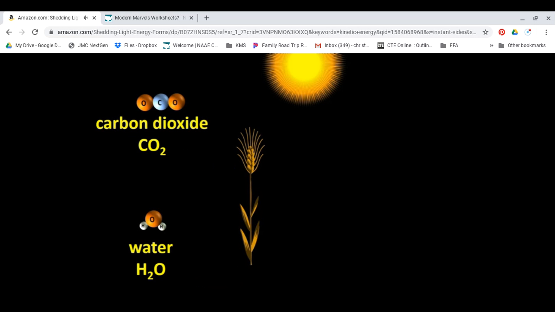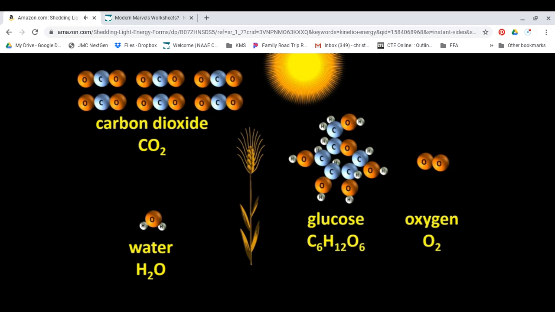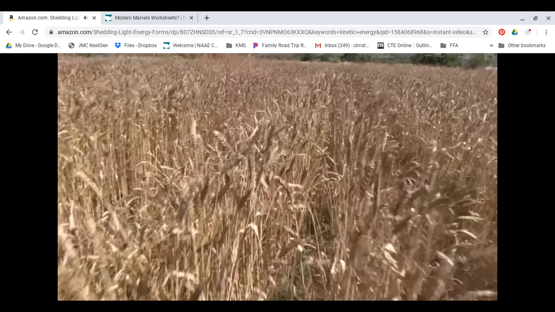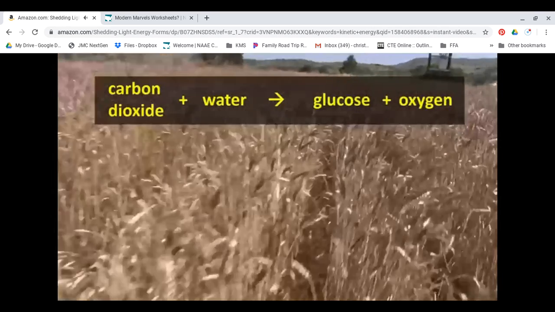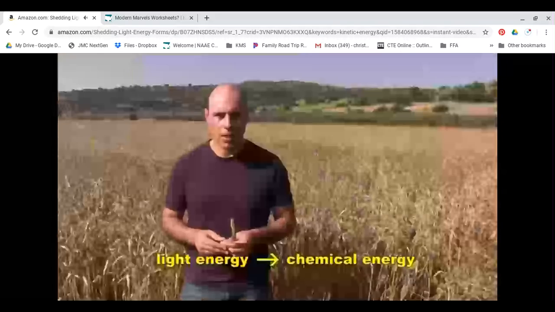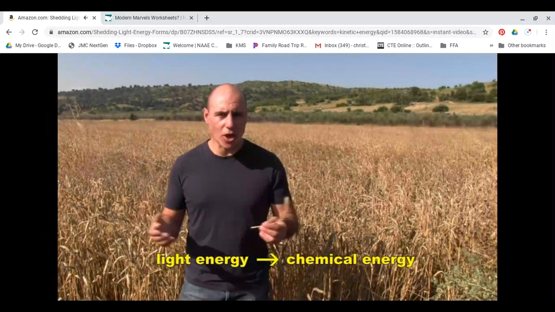Using the energy of the sun, the cells of the plant use the carbon dioxide and water molecules as raw ingredients to assemble glucose molecules. Oxygen is also produced. The plant actually needs 6 CO2 molecules and 6 H2O molecules to make each glucose molecule, and 6 oxygen molecules are produced. The chemical equation can be written as carbon dioxide plus water produces glucose plus oxygen. The glucose is a store of chemical energy. Light energy from the sun is transformed into chemical energy, which is stored in the glucose.